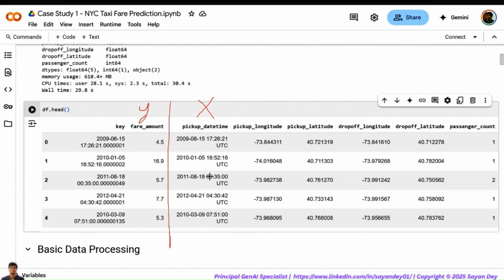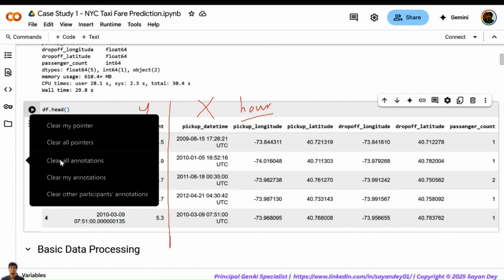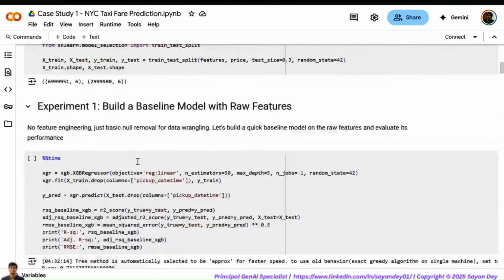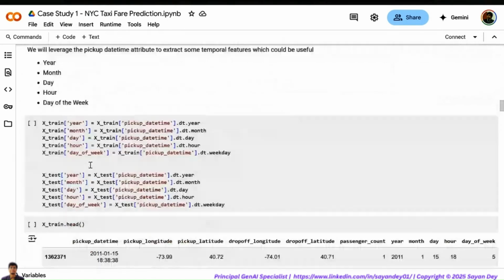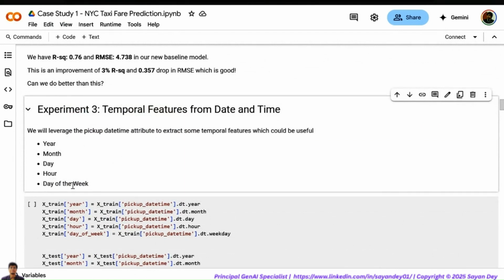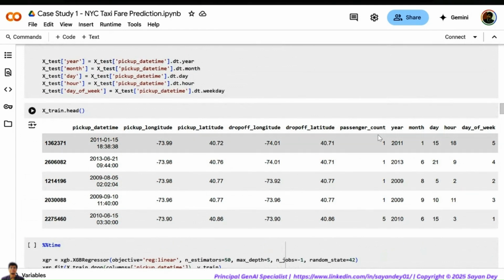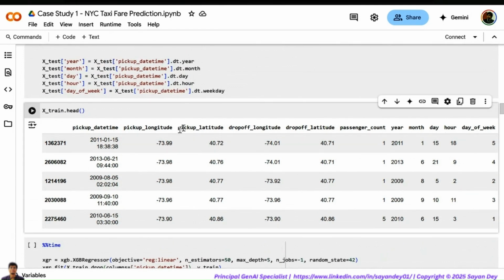From the date time column, we can try to find out temporal features. What are temporal features? We can find features like, what is the hour of the ride? What is the time of the ride? Something of that sort. So from the original date time feature, we can extract temporal features: year, month, day, hour, day of week. Once you create these four or five features, you can remove the date time feature and say that, keeping every other factor constant, this is a good predictor of the output.